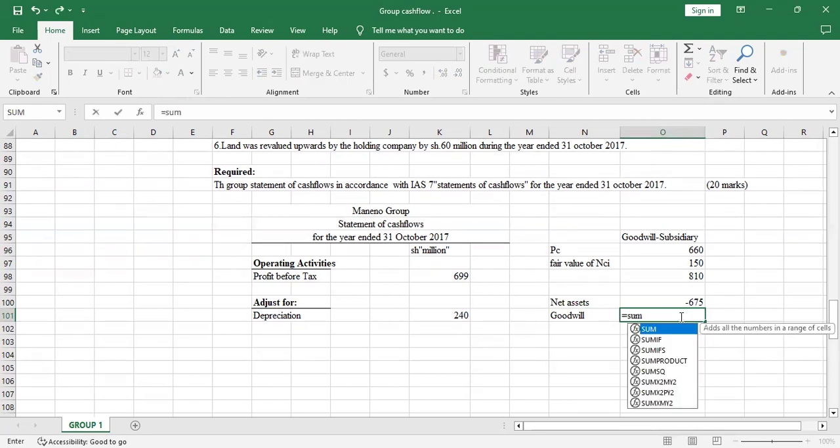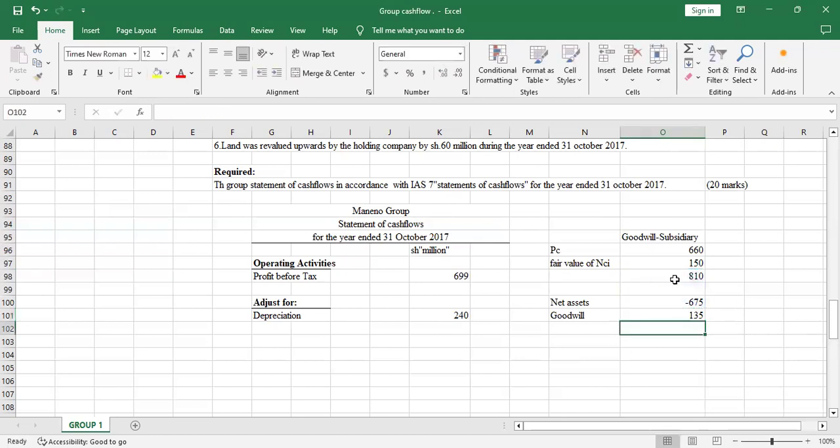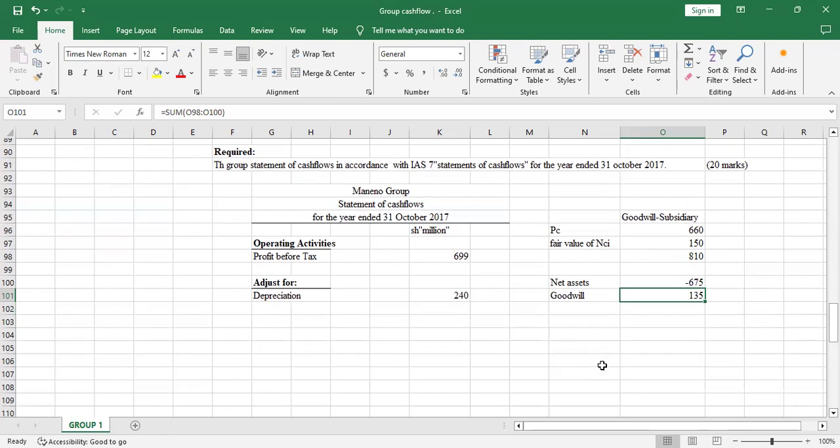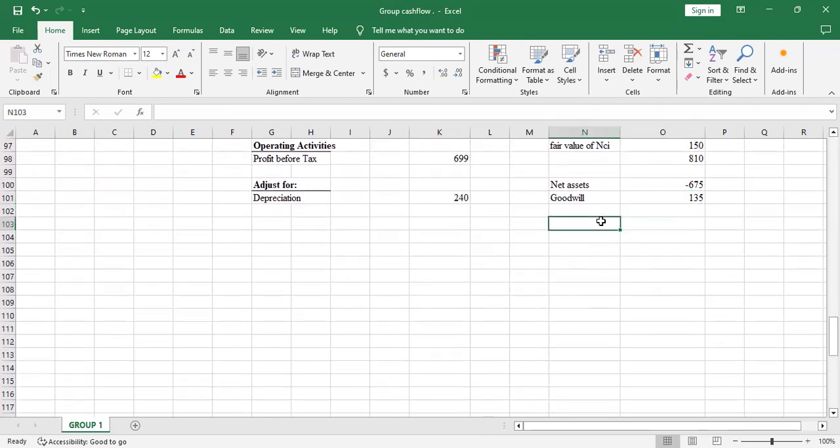So I'll just sum these two, 810 and 675, yeah, and the goodwill on acquisition of subsidiary was 135. So I'll create the goodwill account so that to be able to know whether there was impairment or not. So I'll have a goodwill account here.